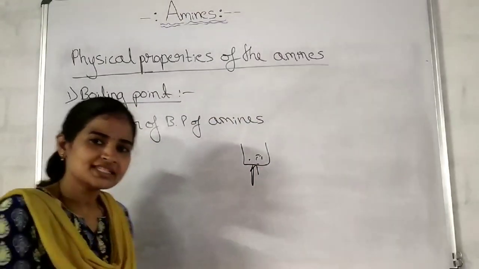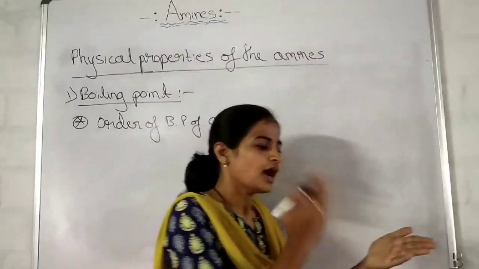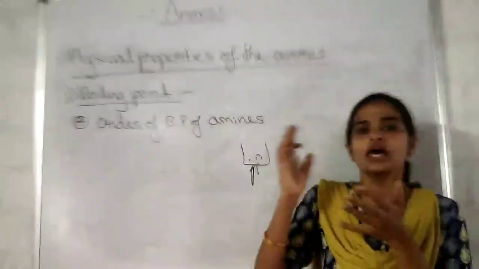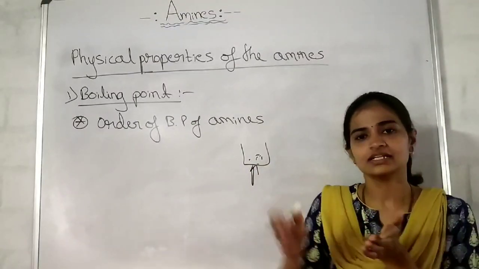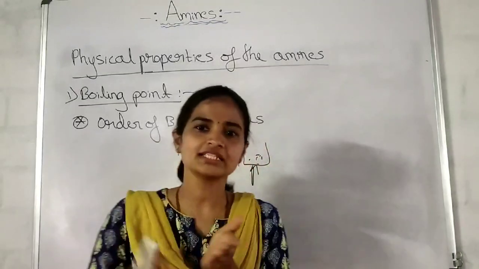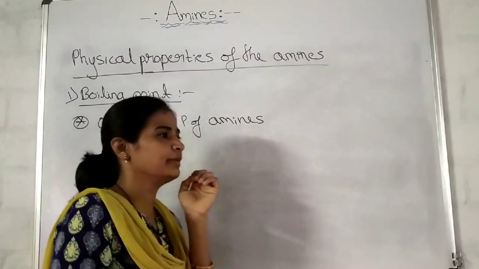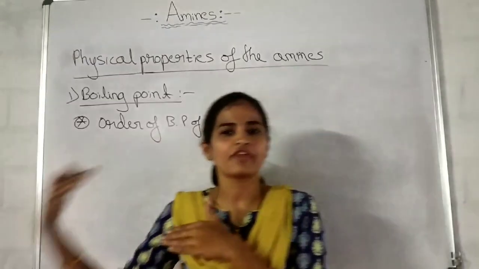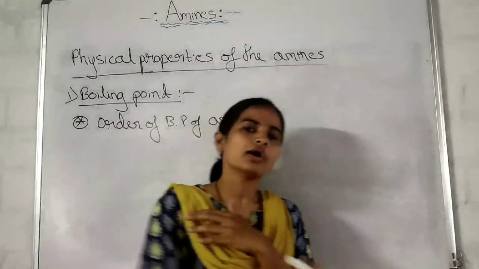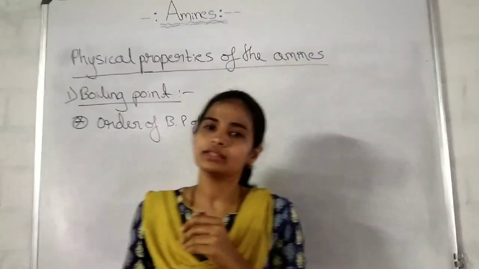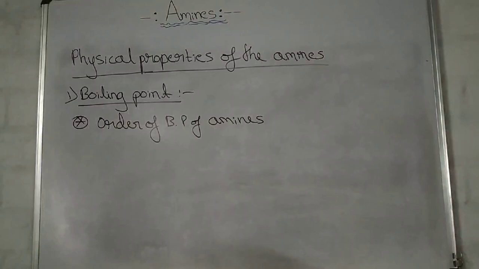When it starts boiling, actually the hydrogen bonds present in the liquid start breaking, and then the liquid starts boiling. So now you tell me whether the intermolecular hydrogen bondings are more in the primary amines, or in the secondary amines, or in the tertiary amines.